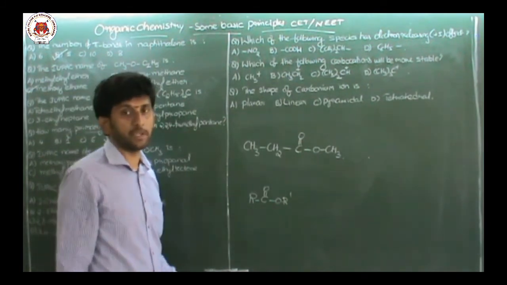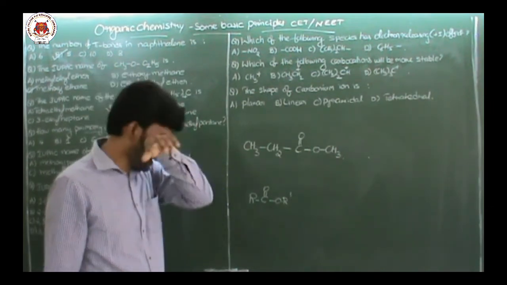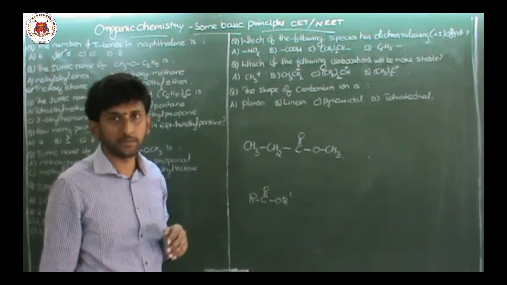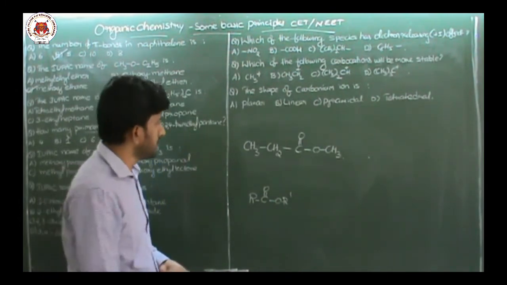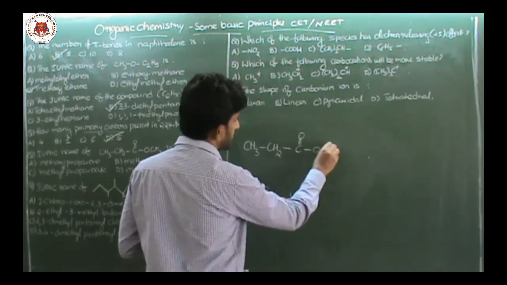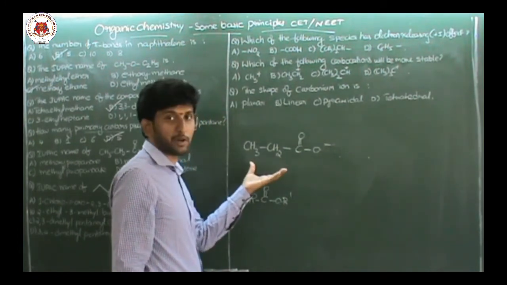Alkanoate, why we are calling? Because it is similar to carboxylic acid. In carboxylic acids we call carboxylate ion, means COO minus ion. So if I remove here one methyl group, it will become CH3, CH2, COO minus, means it is looking like carboxylate ion.